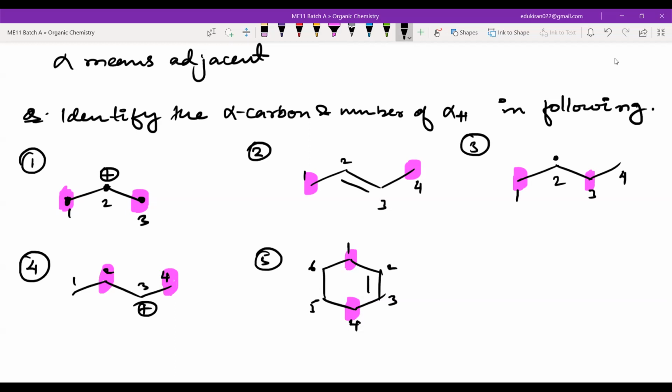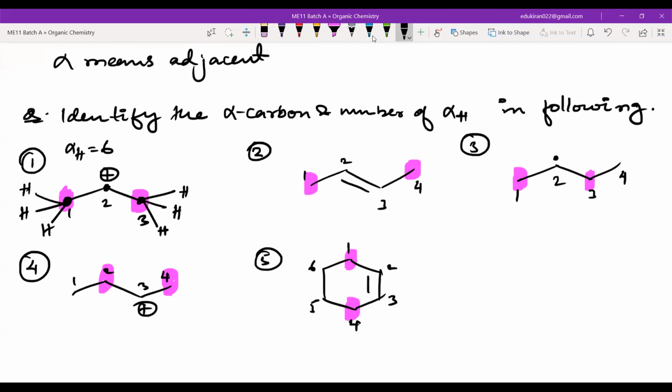And here how many alpha hydrogens? 6. 2. Who said 2? 4. Okay, how 4? This is carbon now. This carbon will have 3 hydrogens because it is in the terminal. This carbon should have 4 bonds. It already has 1 bond. This other carbon also has 1 bond. So the other 3 bonds will be with hydrogen.